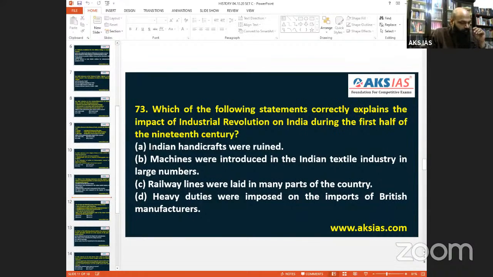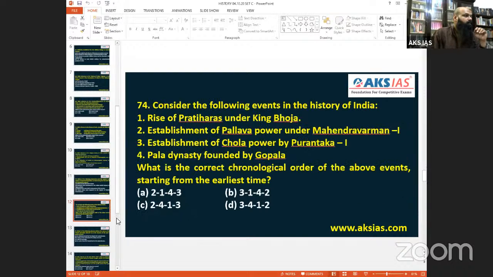Now coming to 74. Consider the following events in the history of India. The rise of Pratiharas under King Bhojaraja. Establishment of Pallava power under Mahendravarman I. Long time they did not ask chronology; very old question papers had chronology. Establishment of Chola power under Parantaka Chola. There was a mistake here, Purantaka, but it is Parantaka Chola.